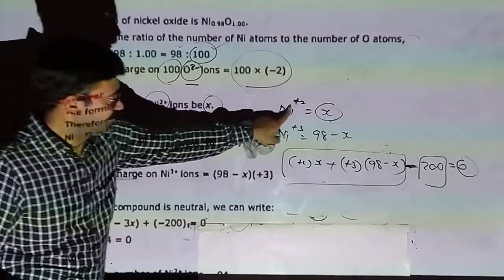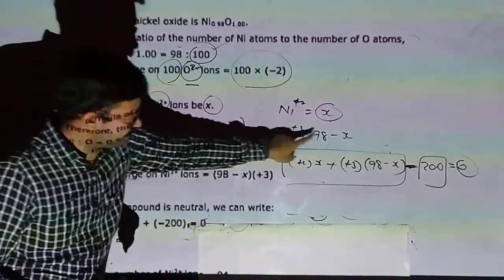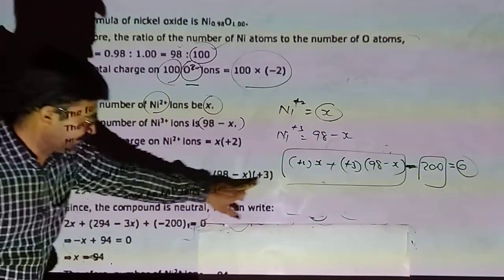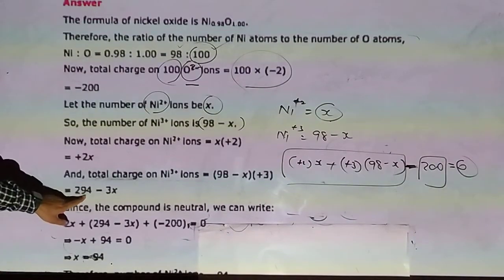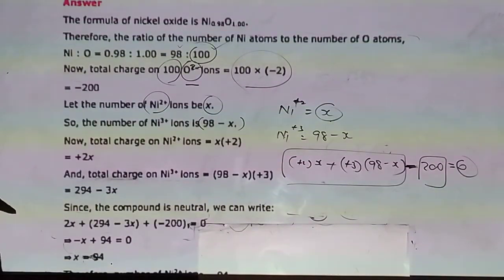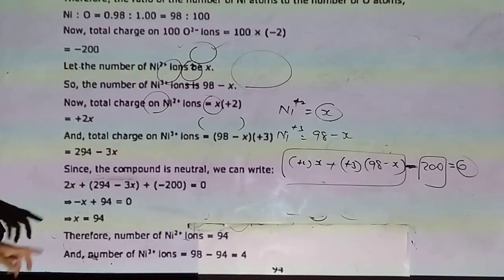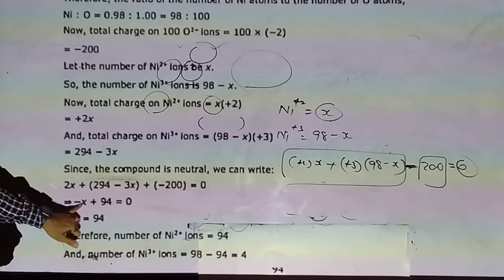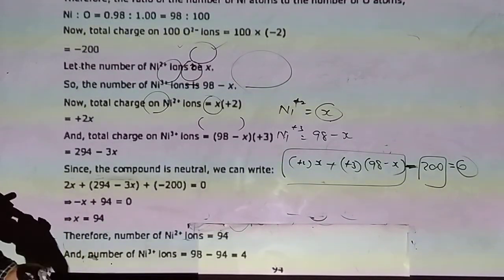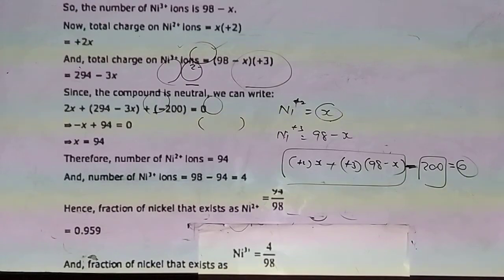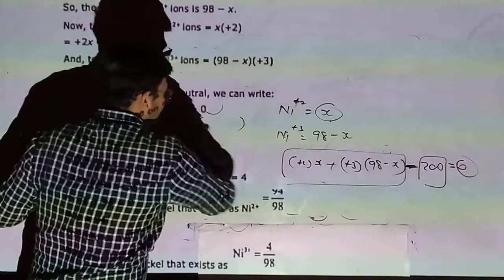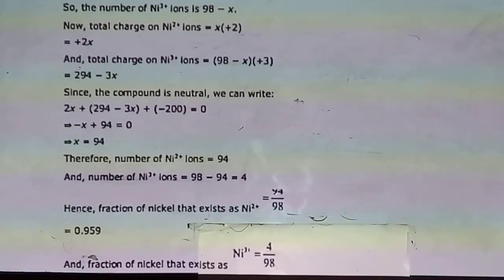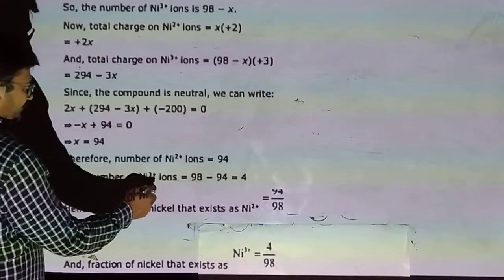The +2 nickel is x, the +3 nickel is 98 minus x, and for the total charge we multiply 98 by 3, which is 294 minus 3x. So for the compound to be neutral we write 2x plus 294 minus 3x minus 200 equals 0, so minus x plus 94, so x will be 94. So the number of Ni+2 is 94 out of 98. So Ni+3 will be 4.